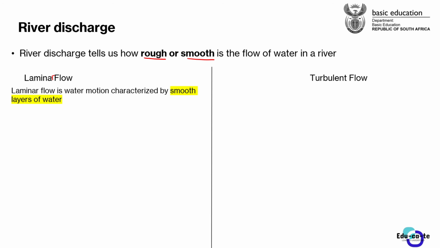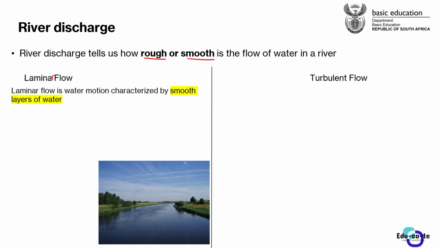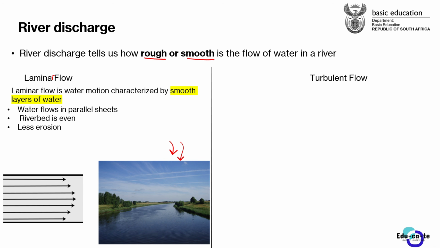Now, laminar flow is the smooth flow of water. Basically, laminar flow is water motion that is characterized by smooth layers of water, such as this water here. You can see that the water in this river, or the discharge of this river, is laminar. It just tells us that the water is flowing in smooth layers, not in a rough way. So the water is actually flowing in parallel sheets, the riverbed is even, and there is less erosion.